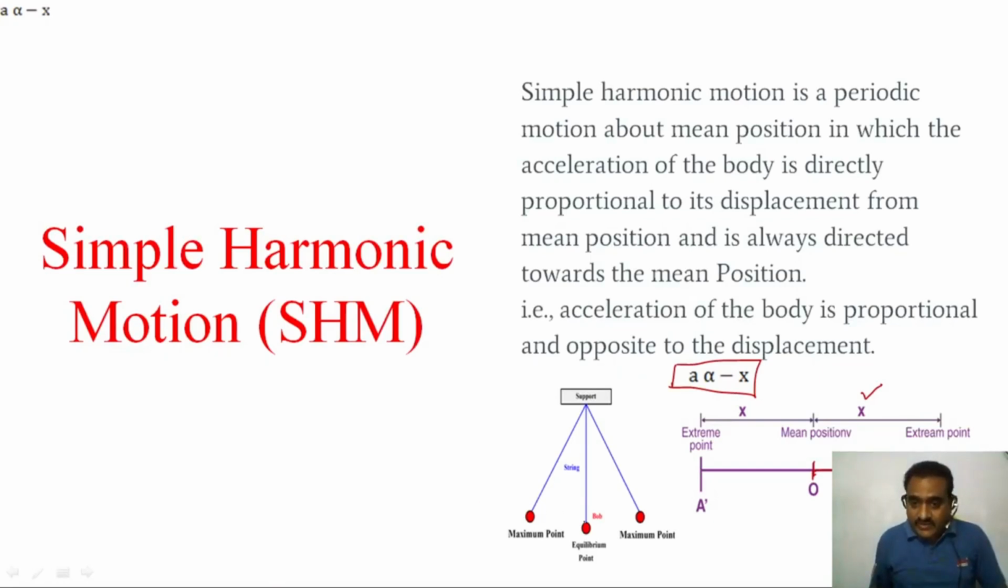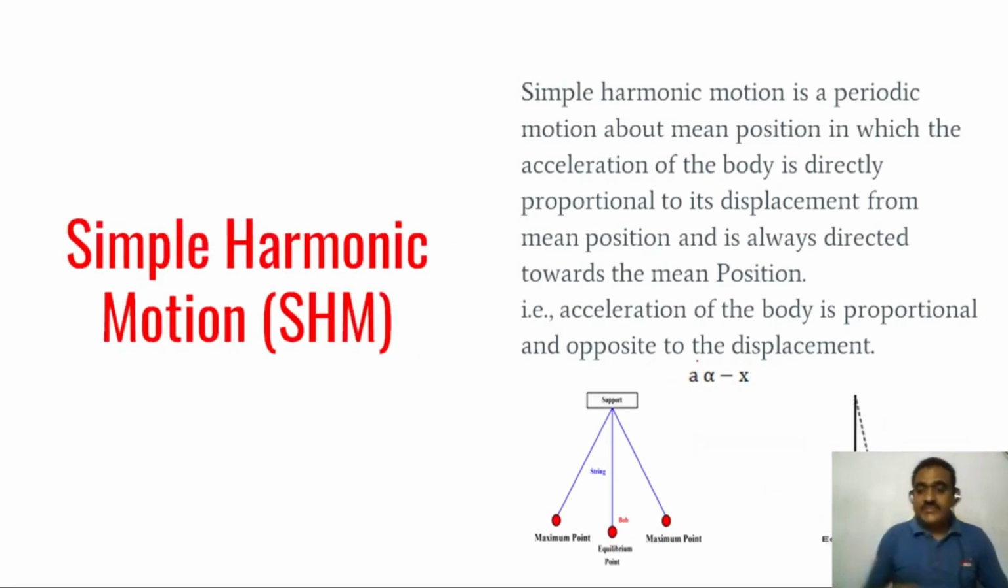In this figure, you can observe this is the equilibrium position, and this is a maximum point, this is also a maximum point. From the equilibrium position to the maximum point, this is displacement x. This displacement and this acceleration are opposite to each other. So a is directly proportional to x and always directed towards the mean position, that is called simple harmonic motion. You can see this is the simple harmonic motion oscillation on the screen.